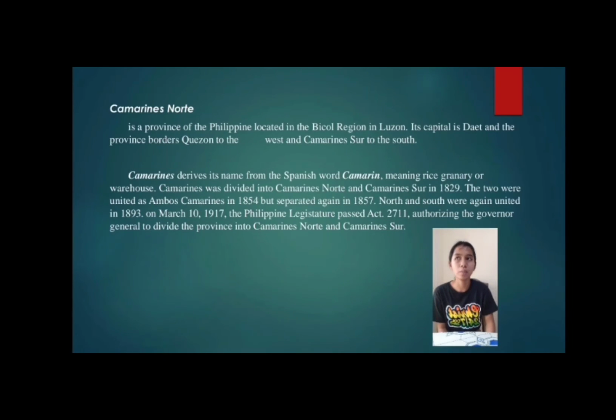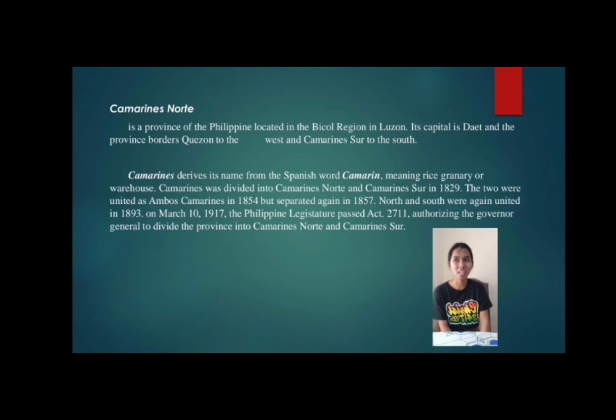Let's proceed to the province of Camarines Norte. It is a province of the Philippines located in the Bicol region in Luzon. Camarines derives its name from the Spanish word camarin, meaning rice granary or warehouse. Camarines was divided into Camarines Norte and Camarines Sur in 1829. The two were united as Ambos Camarines in 1854 but separated again in 1857. North and South were again united in 1893.